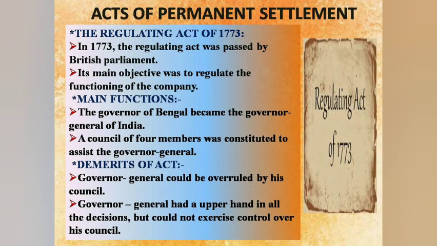Acts of Permanent Settlement. The Regulating Act of 1773 was passed by the British Parliament to regulate how the company was functioning, and 4 members of council were appointed. The Governor of Bengal became Governor General of India. But the major problem was that the Governor General could be overruled by his council.